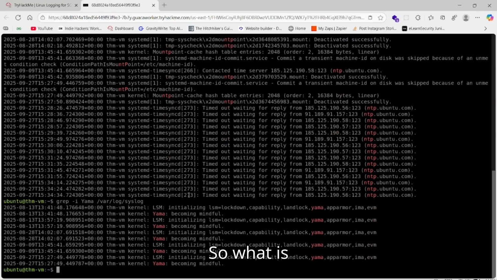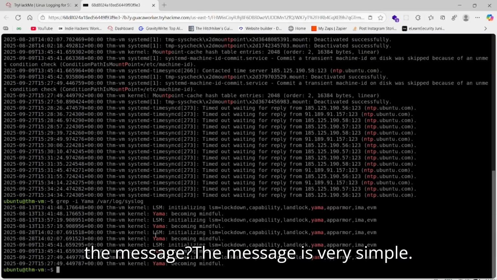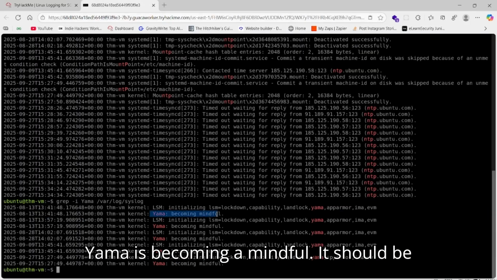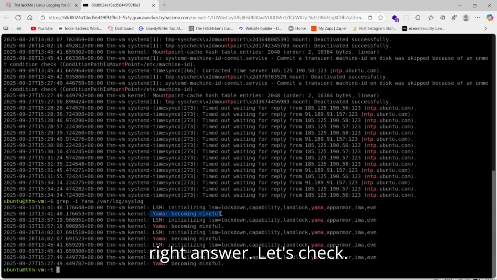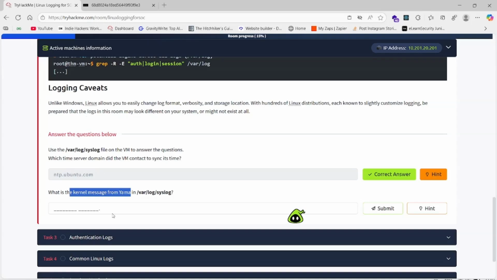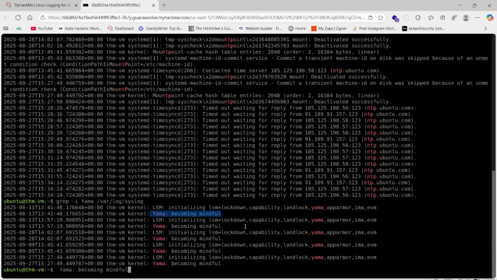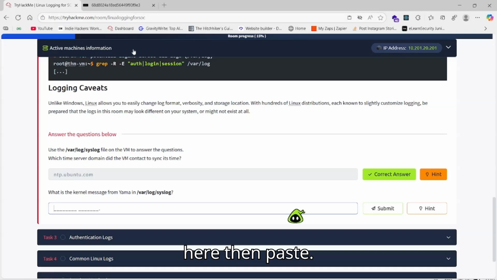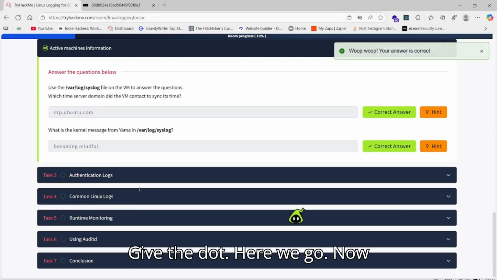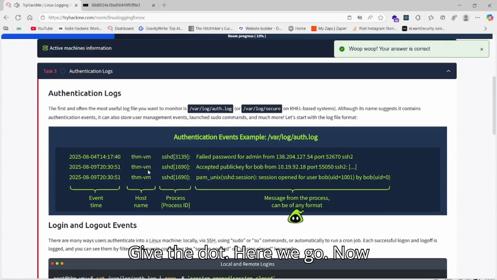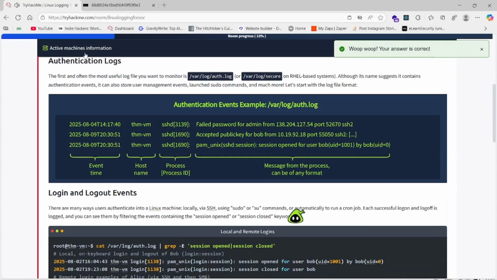So what is the message? The message is very simple: Yama is becoming mindful. It should be the right answer. Let's check. Okay, got it. Becoming mindful is the right answer. Come here, then paste, give the dot. Here we go. Now we will come to the next one.